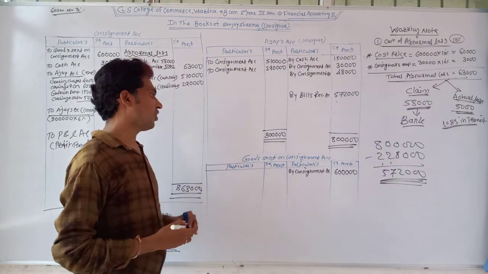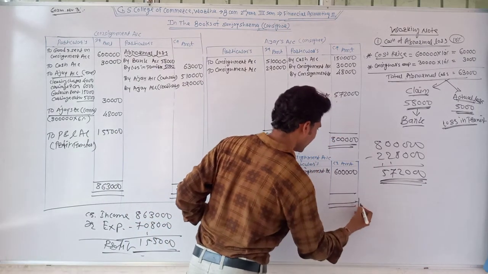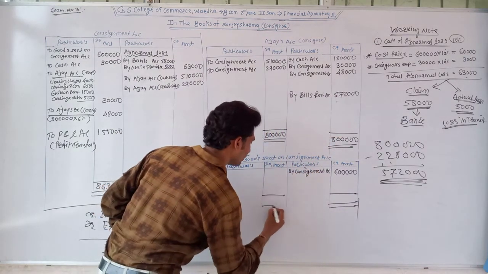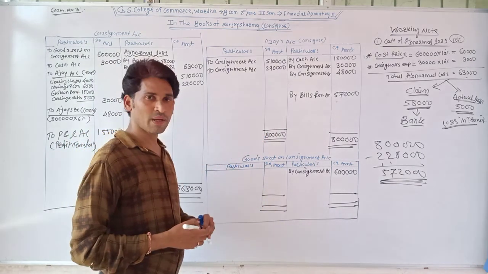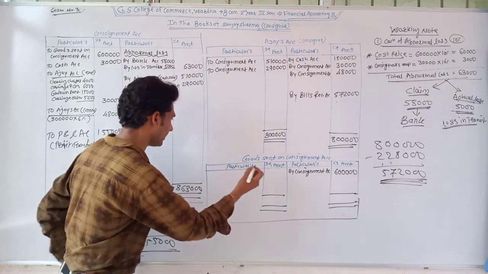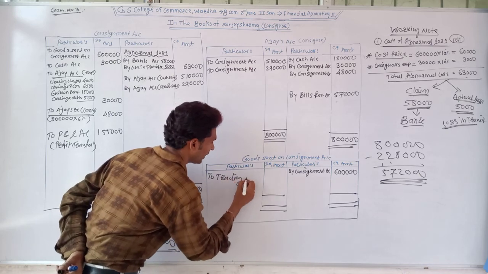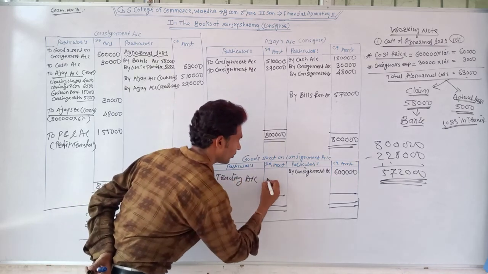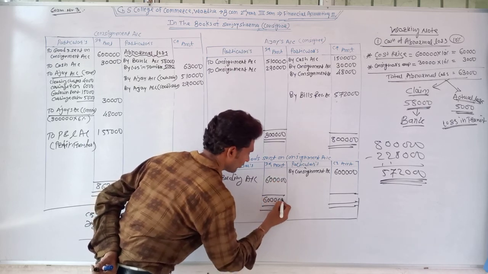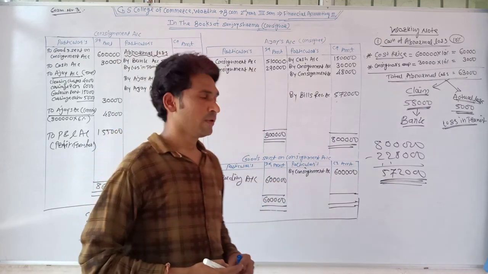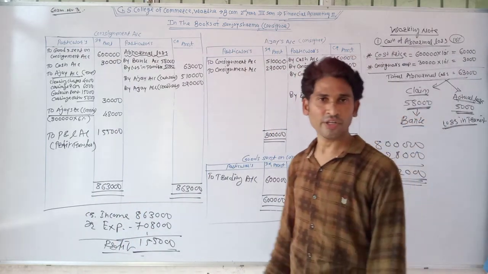Now the goods sent on consignment account shows the credit balance, and at the end of the financial year this balance is transferred to the trading account. For that, pass the journal entry: goods sent on consignment account debit and trading account credit. So write at the debit side of goods sent on consignment account, by the name of trading account, rupees 6 lakh. Okay, this is the financial record of the consignment transaction in the books of Sanjay Sharma. Okay, bye.